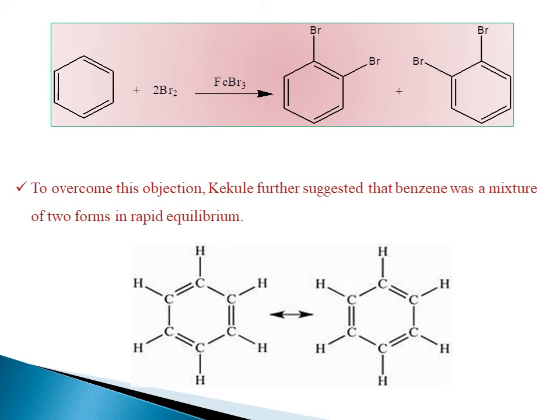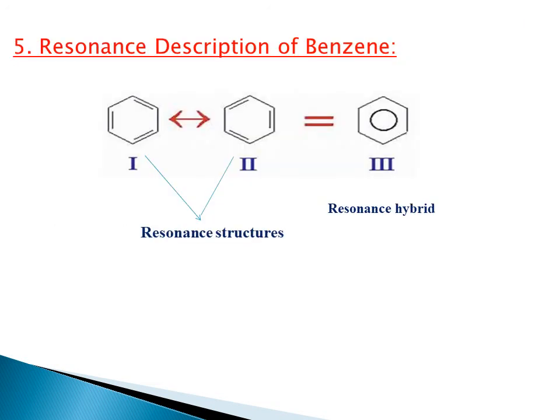But in this form, we start here with a single bond where the previous one had a double bond, then double, single bond, double, single and double. So these are the two different forms exhibited by benzene. That's why we are getting two products. That is the objection given by other persons, overcome by Kekulé, who stated that benzene may exhibit two forms in rapid equilibrium.